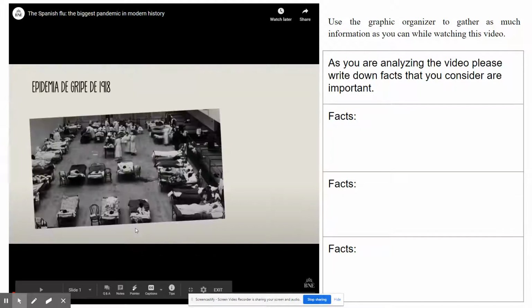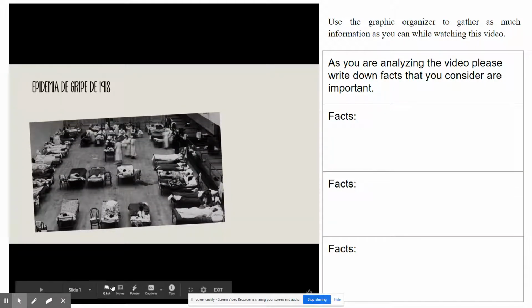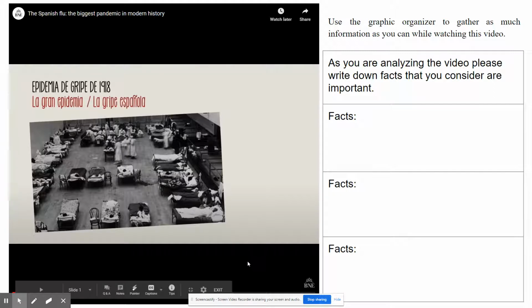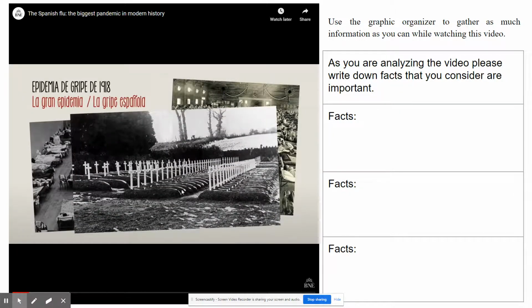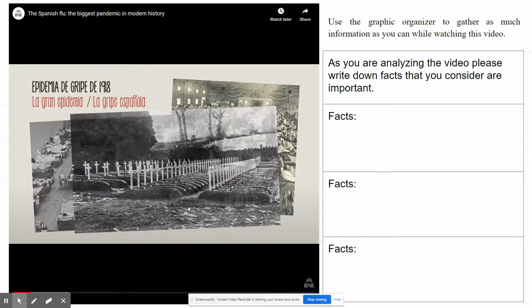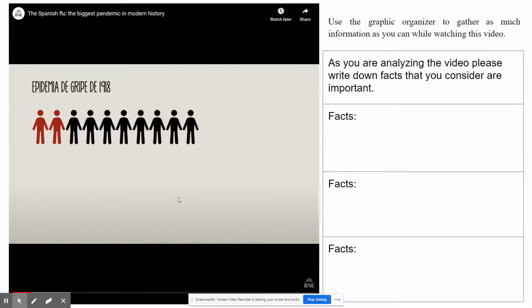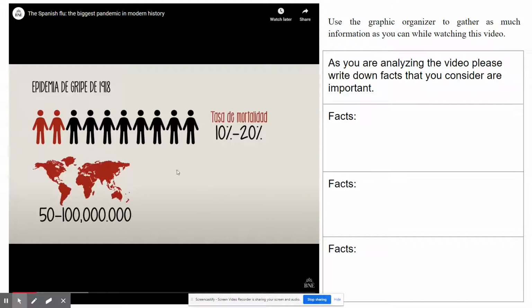The 1918 flu epidemic, also known as the Great Flu Epidemic or the Spanish flu, is considered the worst global pandemic in history, as it concentrated a high mortality in a short period of time. It's estimated that the mortality rate of the pandemic was between 10 and 20%, and that it killed between 50 and 100 million people worldwide.